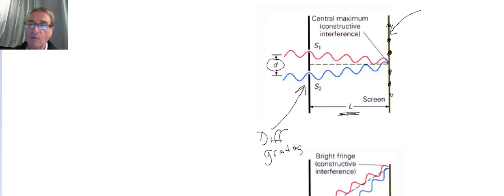So we have a red ray of light up at the top, we have a blue ray of light at the bottom, and they are coming through, and you'll notice that they are in phase with each other. As they go through the opening at the bottom and the opening at the top, both of the waves are at a peak, and they're both the same frequency because they're both coming from the same light source, okay?